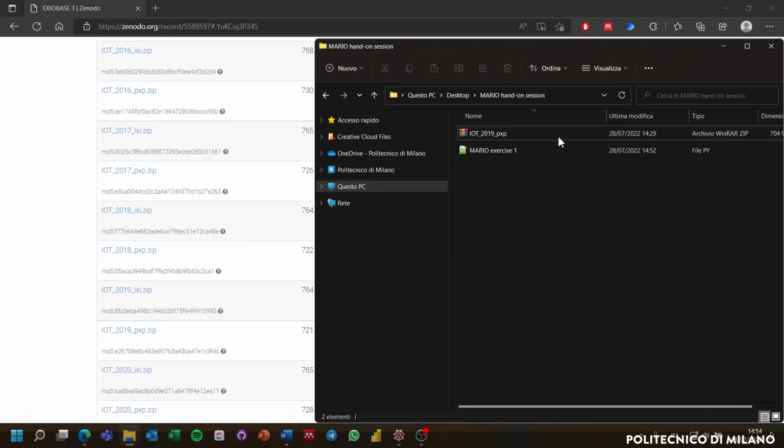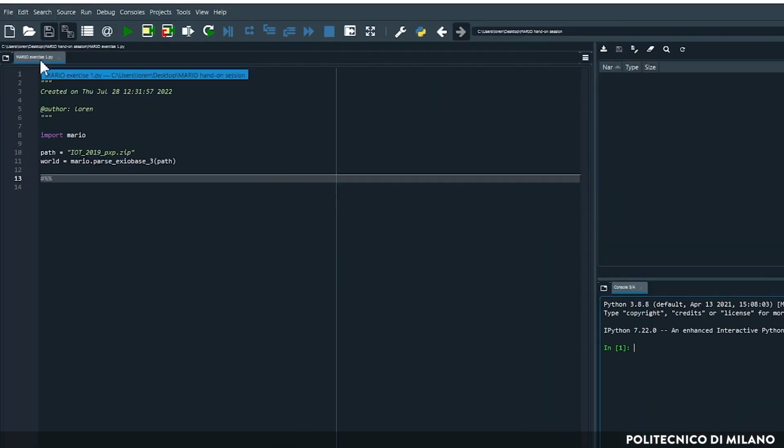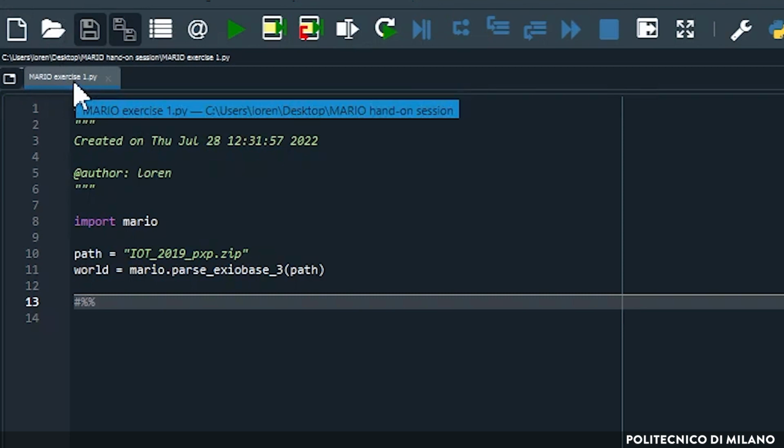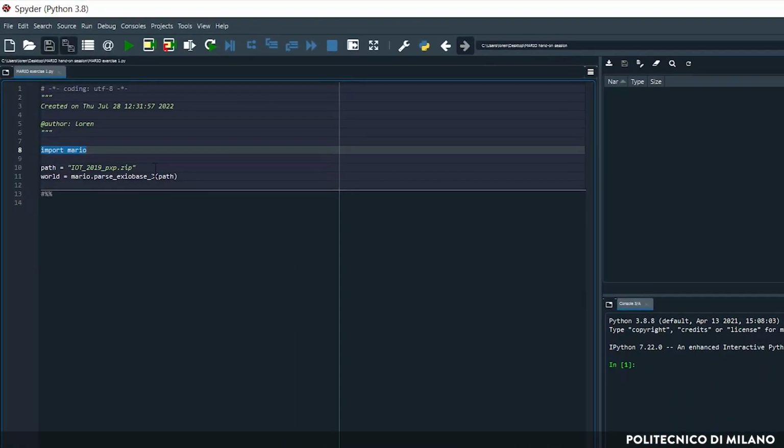In order to start getting your hands on Mario, you should start your Python editor. For this session, I will use Spyder. We can start by saving a new script. I will call it Mario Exercise 1, so I will use it also for the next lecture. I will save it in the same directory where I saved the database. Now we can start by importing Mario and by providing the path of the database file.